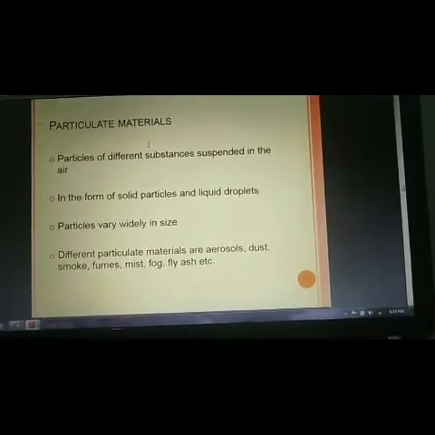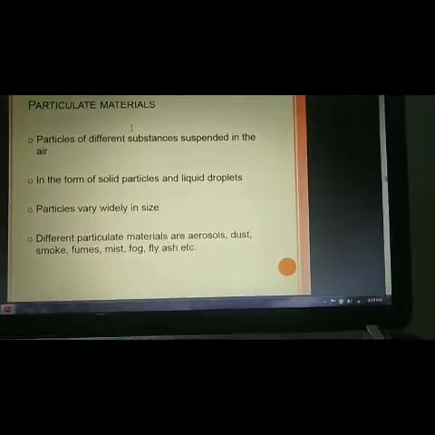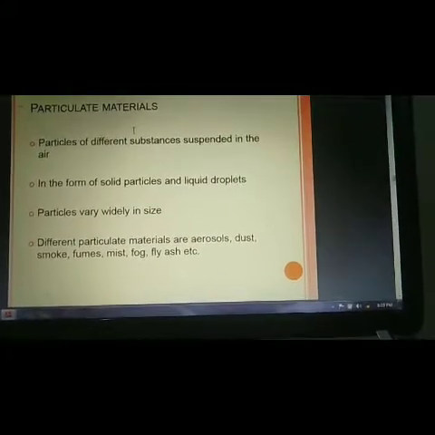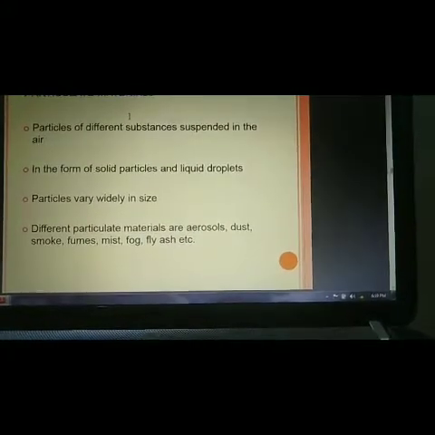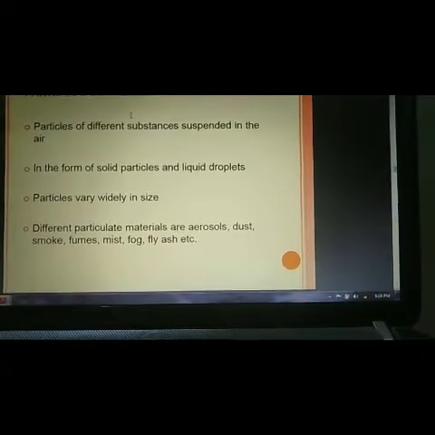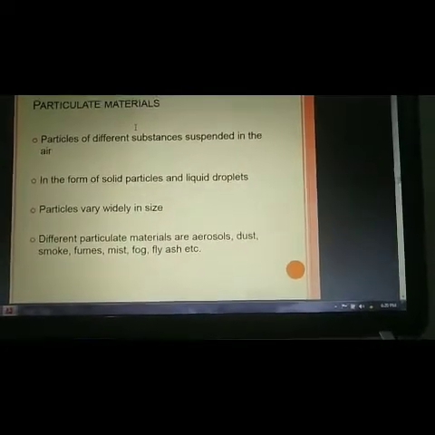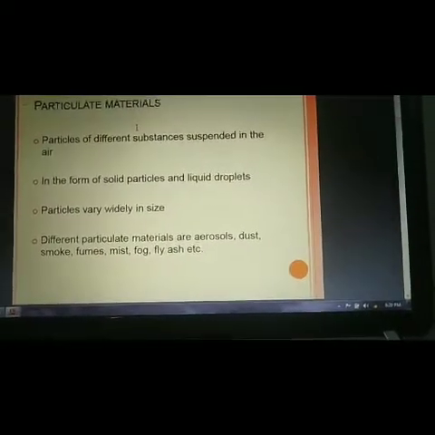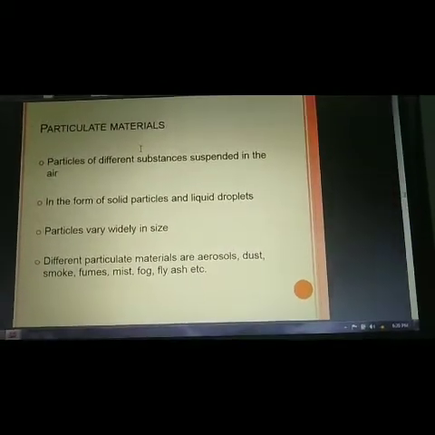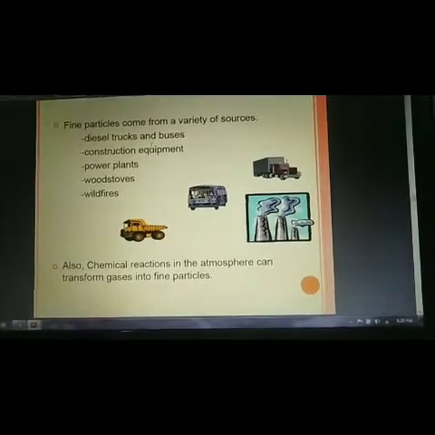So next is particulate material. Particulates are different substances suspended in the air, very fine, in the form of solid particles and liquid droplets. Particles vary widely in size. Different particulate matters are aerosol, dust, smoke, fumes, mist, fog, fly ash, etc. These are examples of particulate matter, which is abundantly available in the air, and it may be a cause of air pollution.